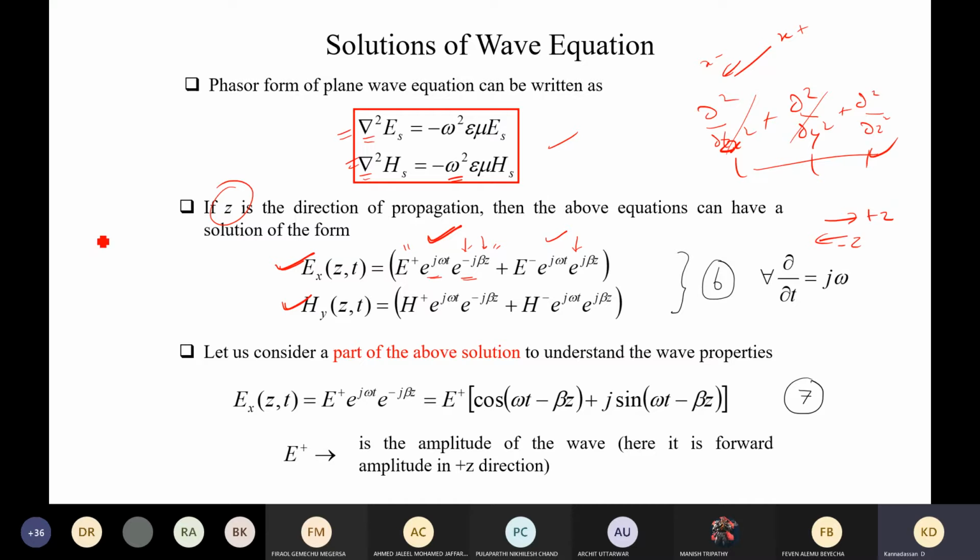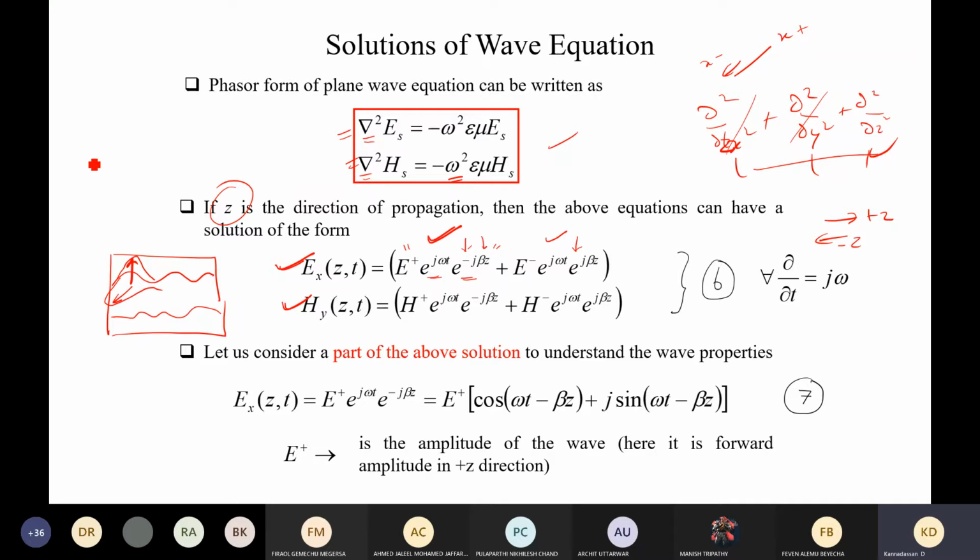This clearly indicates that a plane wave can exist in a medium which is source free, homogeneous, as well as isotropic. There are two possible ways the wave can exist: one traveling in the forward direction and the other traveling in the reverse direction. It is having two components. One is the electric field, and perpendicular to the electric field, we have another, that is the magnetic field.